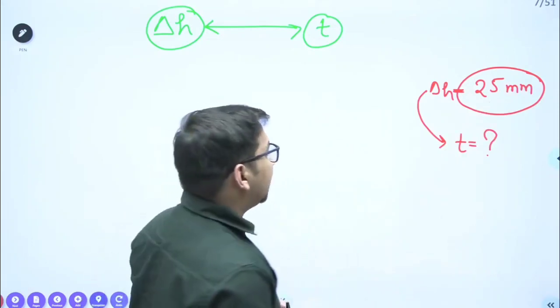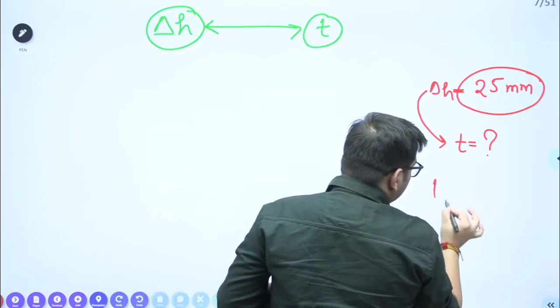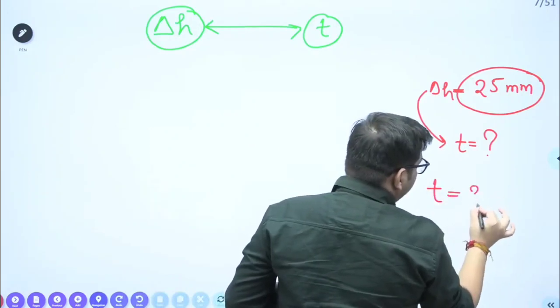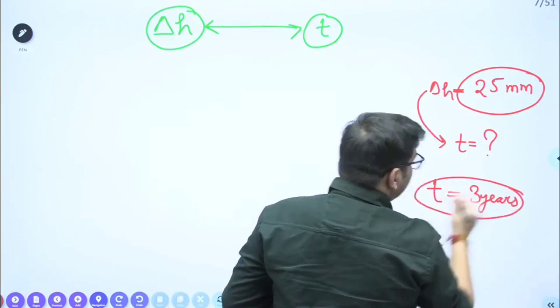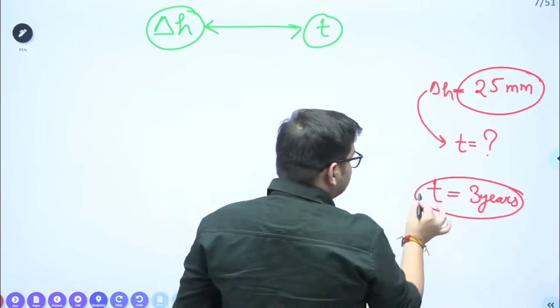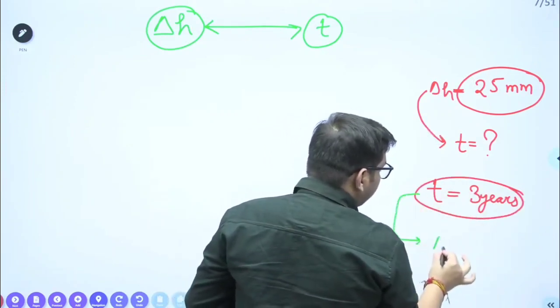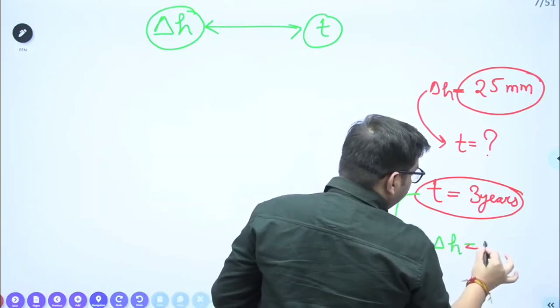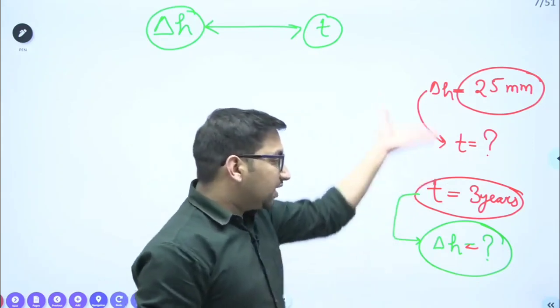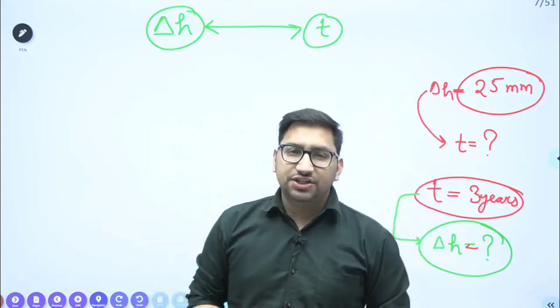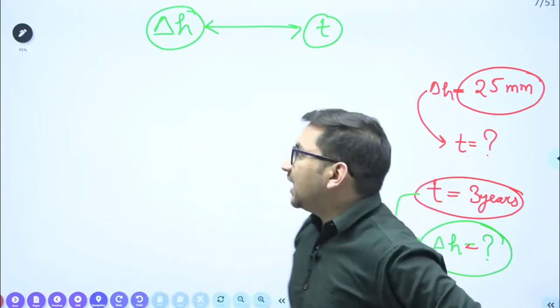Second type of question is, it will give you the time. Let's suppose it has given you the time as 3 years, and it will ask you that in these 3 years, how much settlement will be there? Clear? So these are the two types of questions which are generally asked in your exam. How to process this type of questions?